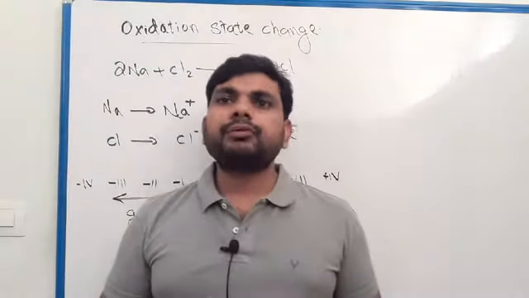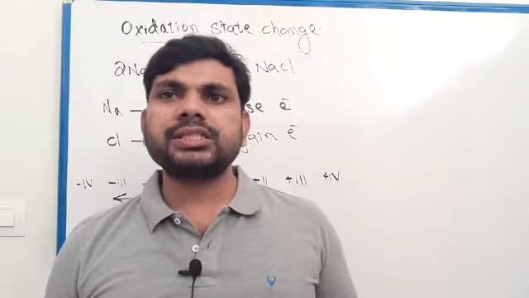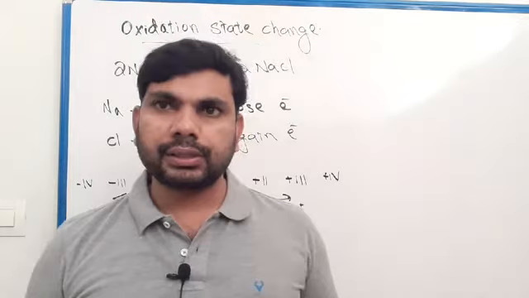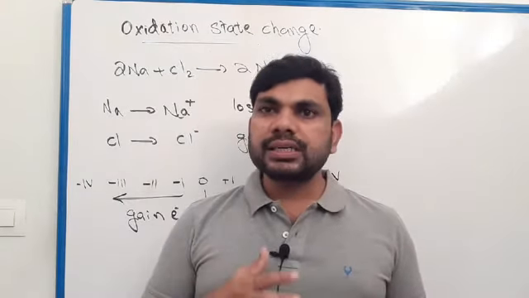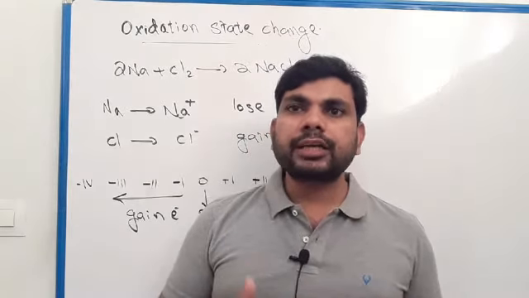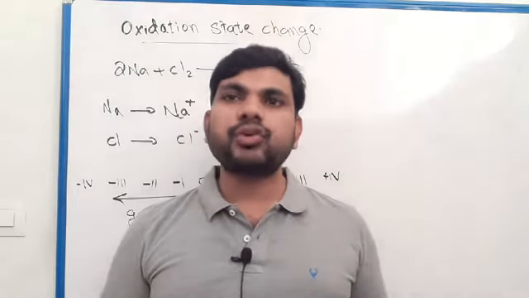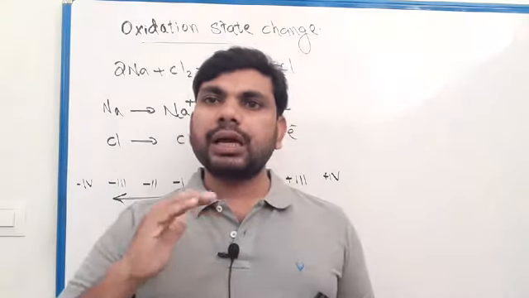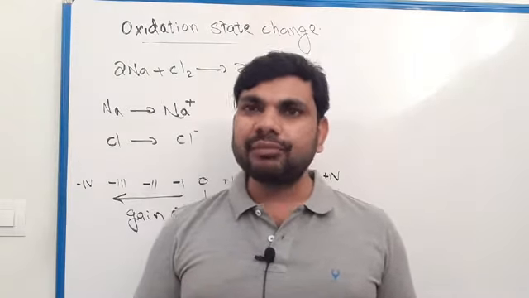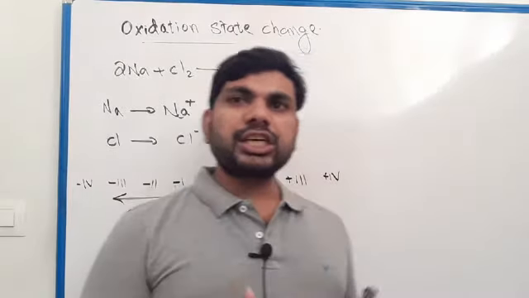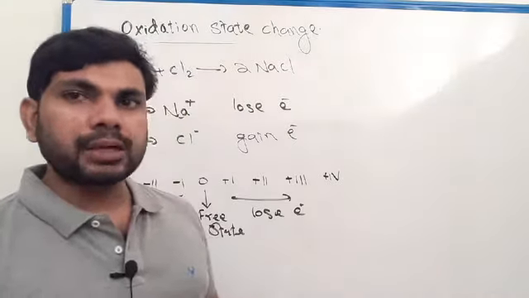Okay, next we have to discuss change in oxidation state during redox reaction. Sodium reacted with chlorine forms sodium chloride. We discussed before, sodium chloride is an ionic compound. Sodium transfers electron to chlorine. Sodium loses electron and chlorine receives electron. So let us check what oxidation state change happens during this chemical reaction.